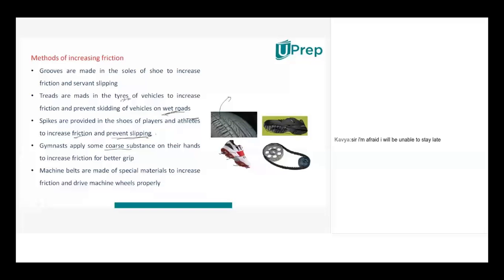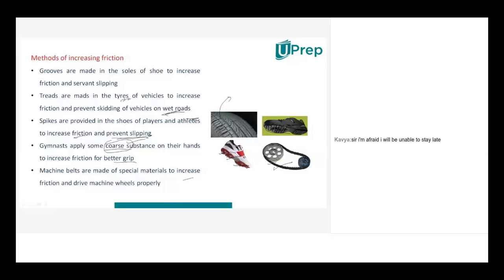In kabaddi also, if you want to stop any person, a slippery thing must not be there. And if he slips from your hand, definitely you may lose some score also. So to avoid that, that means to increase the friction, we use some kind of powder, and that powder gymnasts use is called coarse actually. Coarse means some powder material, and this powder material will be used to increase the friction and for a better grip also.